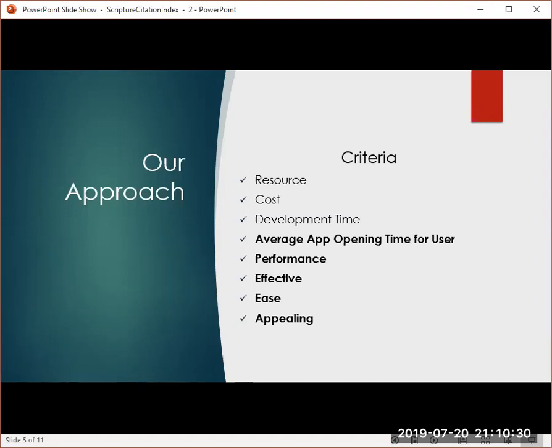The bottom 5 criteria describe the usability of the app. These are user-specific and based off of several different types of heuristic evaluations. We wanted to look at how the different apps compared in things like performance, opening time, effectiveness, and ease of use. We could then make hypotheses for each of the solutions on how their implementation would affect the users.